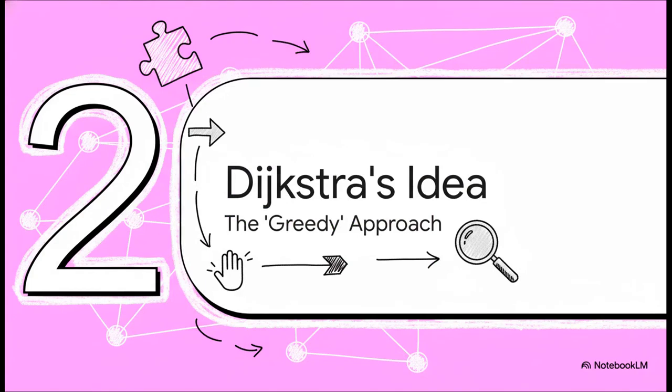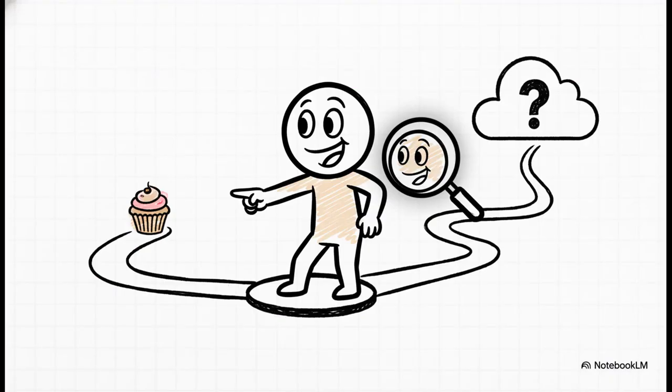Okay, so you've got the puzzle. How do you solve it? We have to go back to 1956, to a Dutch computer scientist named Dijkstra. He came up with a totally revolutionary way to do it. It's often called a greedy algorithm, and its real brilliance is just how focused and logical it is, one step at a time. Now, when we say greedy, we don't mean selfish.